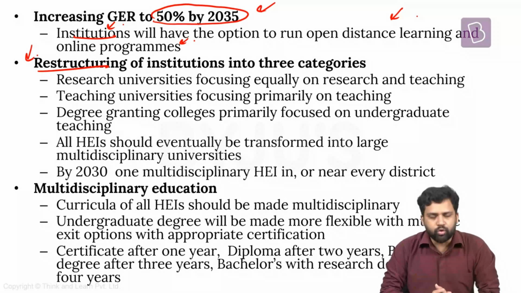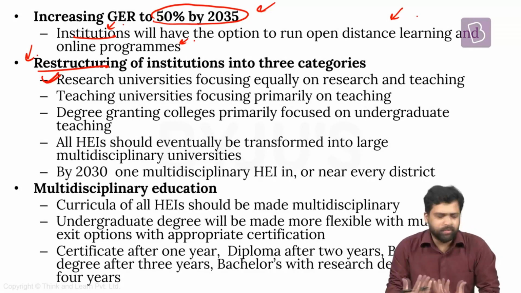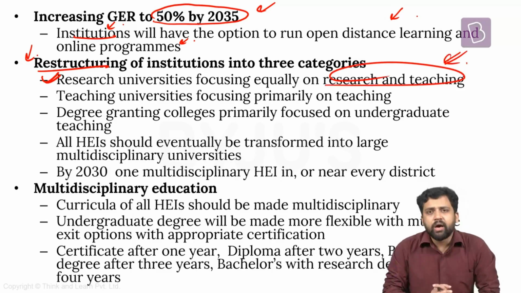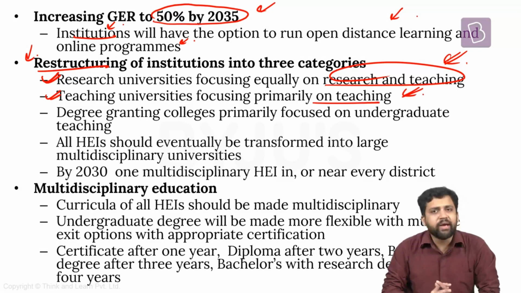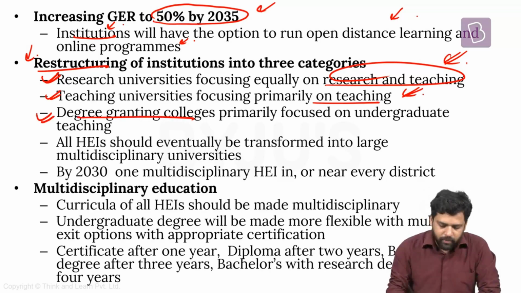So what they're saying is we need to have a focused approach, and the higher education institutions can be divided into three categories. The first one will be the research universities. They are the best, the centers of excellence. Primarily, they will be focusing on research, but they will also be focusing on teaching. So this will be one tier. The next category will be the teaching universities. Their focus will be primarily on teaching, but they can also take up research activities, though their focus on research will be less compared to the research universities. And thirdly, degree granting colleges. Here, their focus will be only on undergraduate teaching.